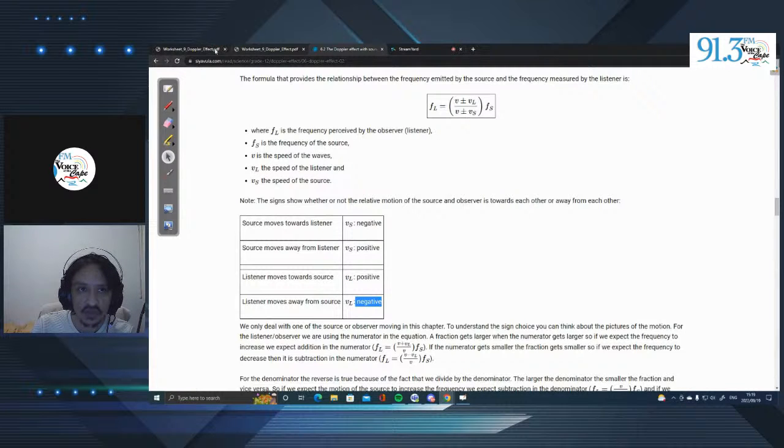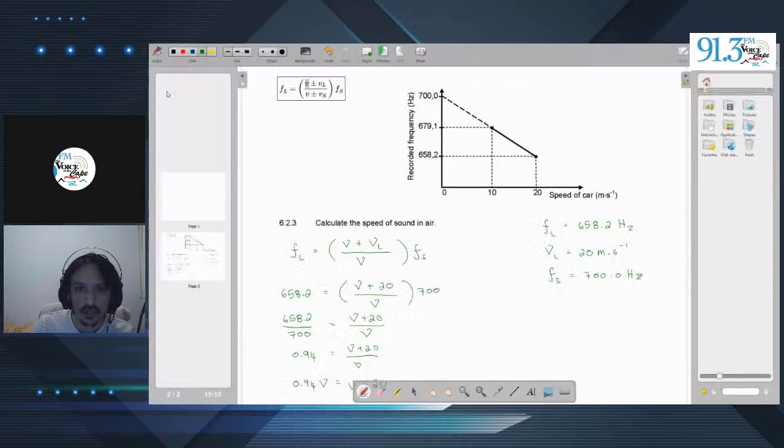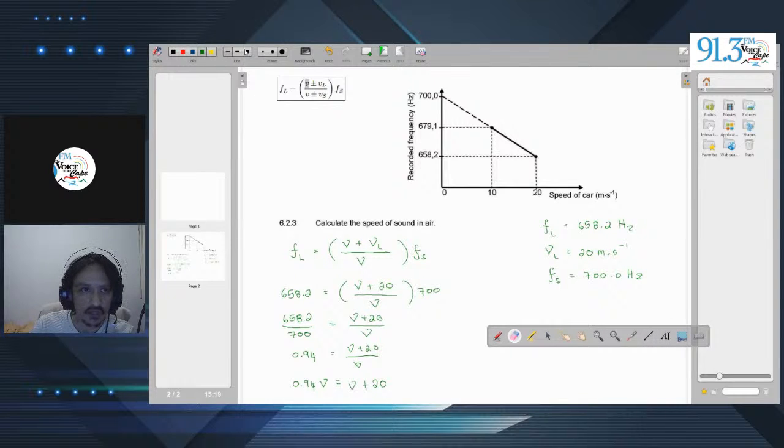And we know that according to this problem, the vehicle is moving away. So this positive needs to actually be a negative. So let's go ahead and change that. All right, remove this. We rectify everything. And now we will get a positive answer.